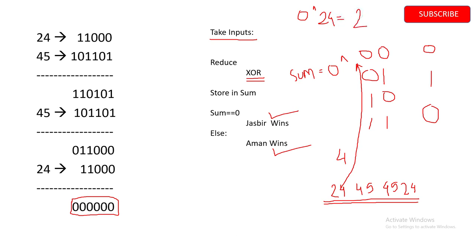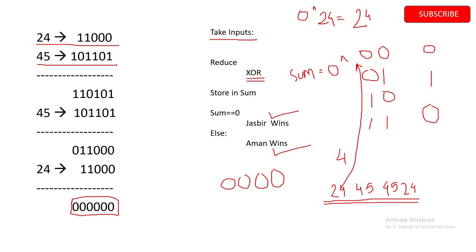Okay, we'll see this in a bit. 24 in binary format would be this, and 45 would be this. After we have XOR with 24, it will result in 24.